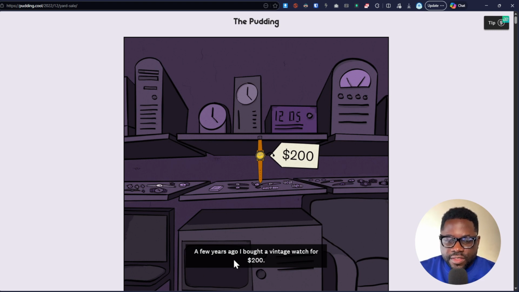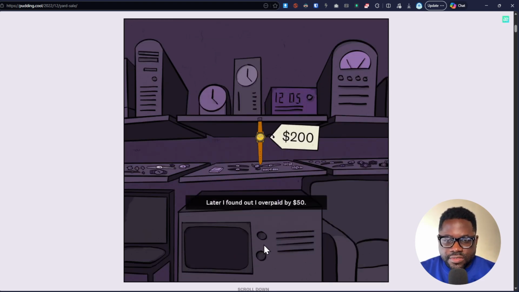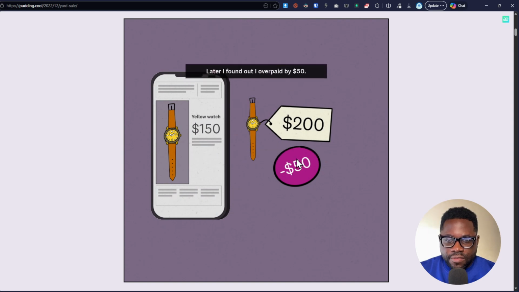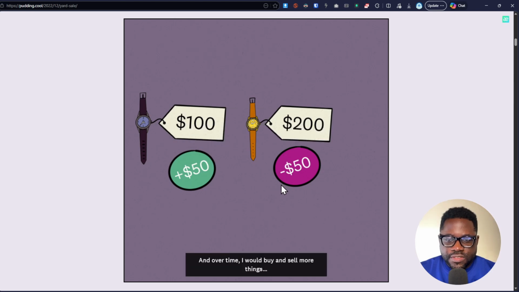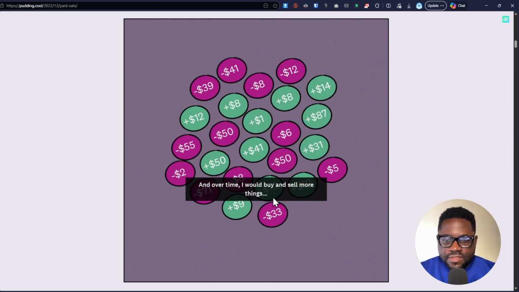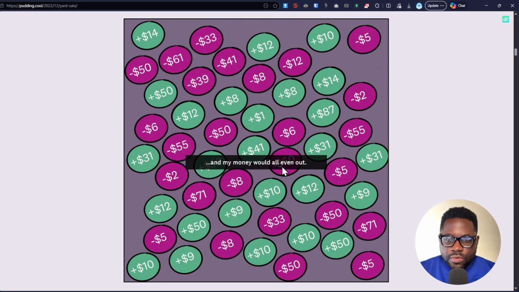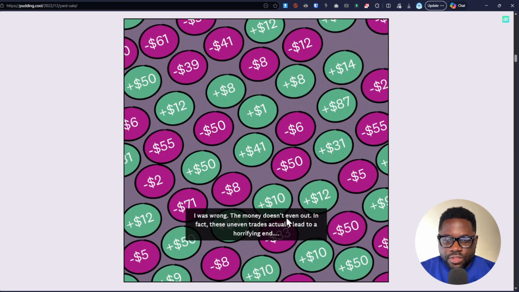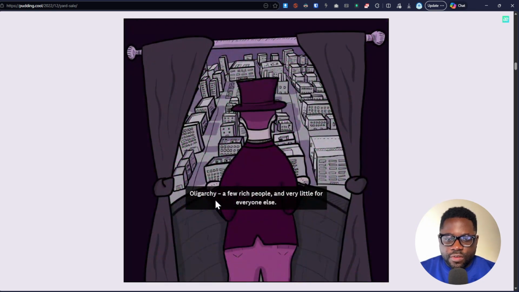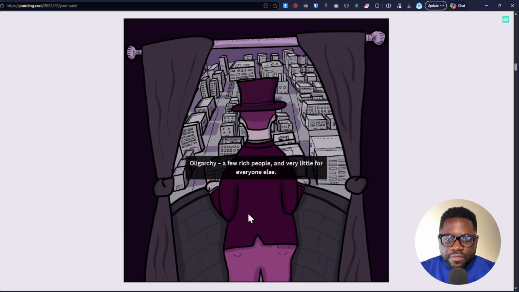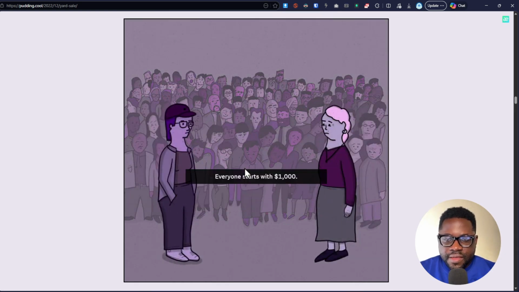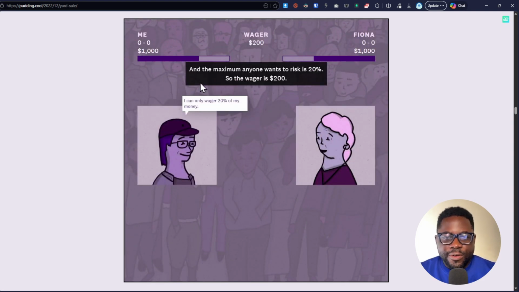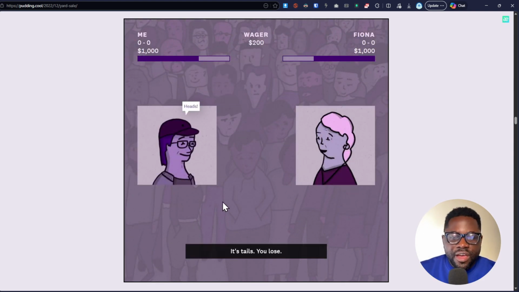So a few years ago, I bought a vintage watch for $200. Later, I found out I overpaid by 50, but I figured I will eventually even out this bad purchase with a good purchase. And over time, I will buy and sell more things, and my money will all even out. I was wrong. The money doesn't even out. In fact, these uneven trades actually lead to horrifying ends. Oligarchy, a few rich people, and very little for everyone else. Why the super rich are inevitable. So you see this story, you can see the custom animations that are on there, and it's really interactive and it keeps you going on and on and on.